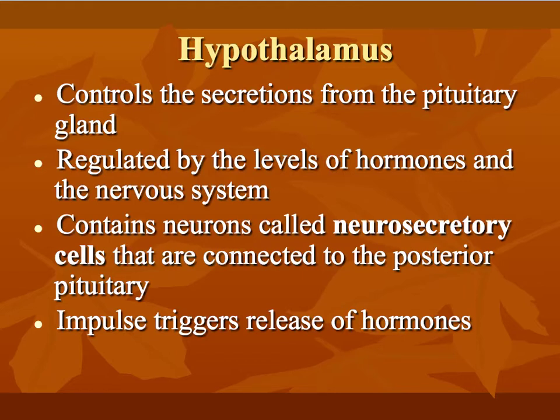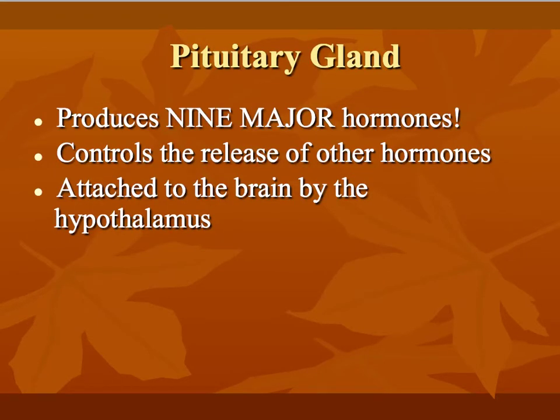The cells that actually release these hormones are called neurosecretory cells. These neurons are connected to the pituitary, and specifically the posterior pituitary. And all these secretions that get released, all the hormones, are going to trigger a release of something else. The entire pituitary gland is actually responsible for producing and releasing 9 major hormones.